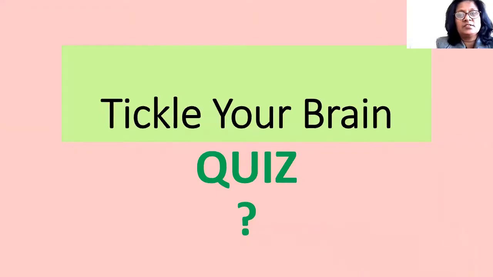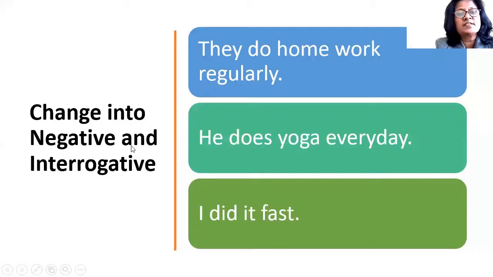Now there's a short quiz to tickle your brain. You have to change these sentences into negative and interrogatives. They do homework regularly. He does yoga every day and I did it fast. In all these sentences, do, does or did is used as main verb. Now you have to change these sentences into negative and interrogative.